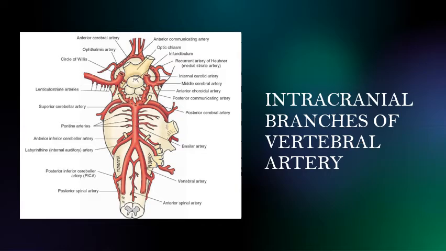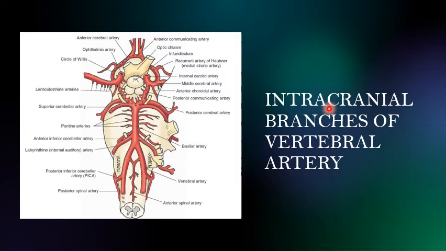Now, intracranial branches of vertebral artery: in your textbook which you are following, that is P.R. Ashalata and G. Deepa, Anatomy and Physiology for Nurses, right? In that there is added information on intracranial branches of vertebral artery. So let's review them also.